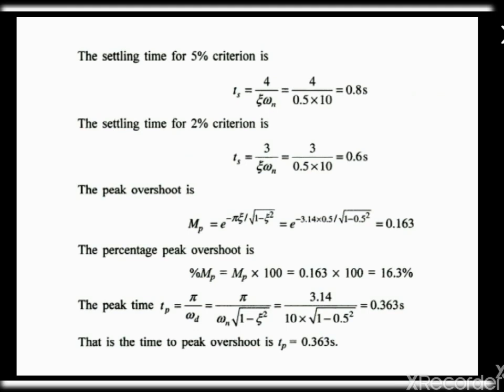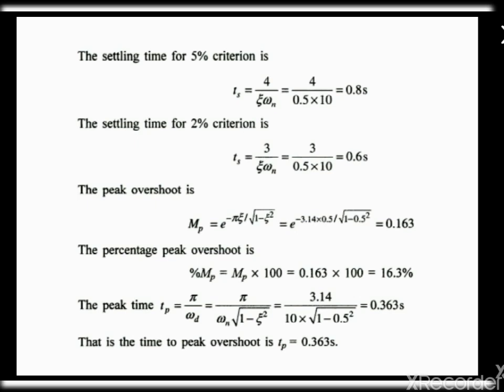Now we are going to find out the value for settling time. For 5% tolerance, Ts is equal to 4 divided by zeta omega n. We have the values for zeta and omega n, so we are going to directly substitute these values here and find out the settling time for 5% error as 0.8 and for 2% error as 0.6.